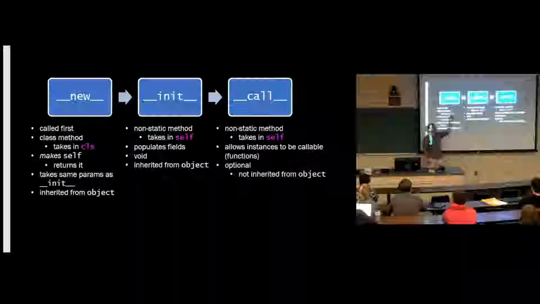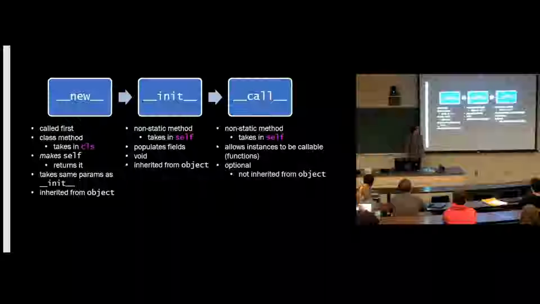But it takes in this class, and that actually becomes useful. Another thing to note is that new takes in the same parameters as init. So just keep that in mind. Both new and init are inherited from object. So all classes have a new and init. We usually override init, but we don't usually do this.